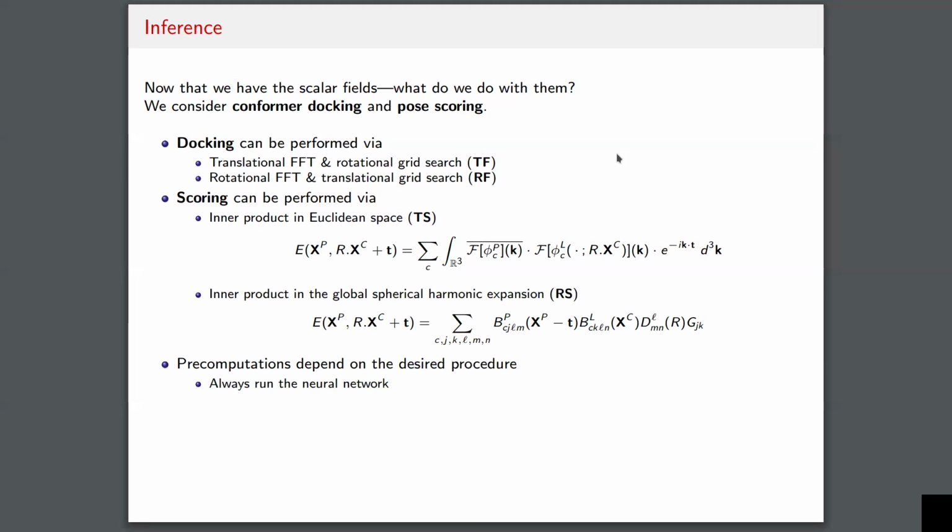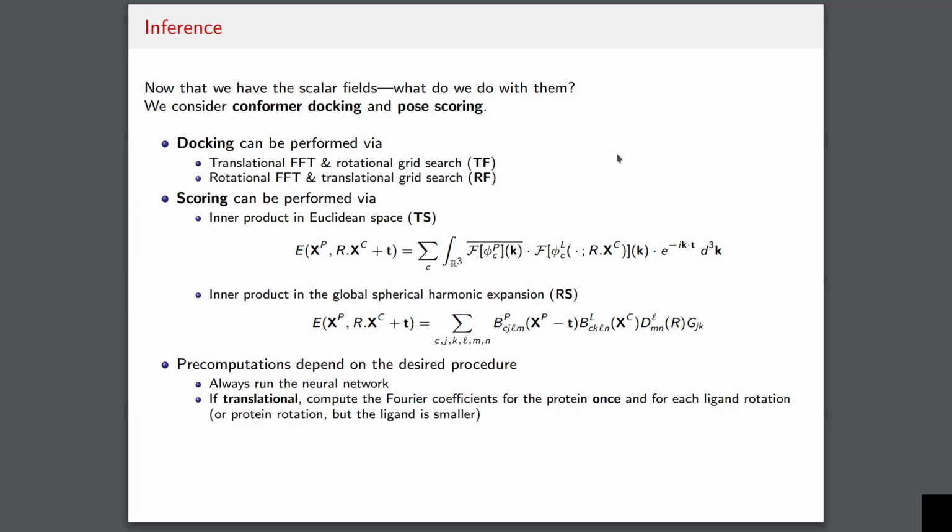The neural network needs to be run once for every unique ligand conformer, and once for every unique protein structure, but it does not need to be run for every combination of protein and ligand. This is a distinguishing factor from existing scoring functions, which need a forward pass at least for every protein-ligand complex, and maybe for every candidate pose.